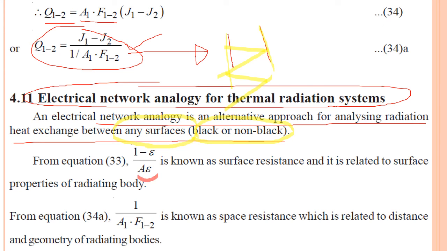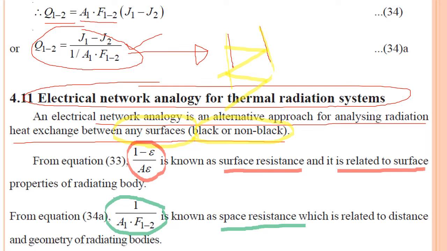So in the next video we will discuss this simple approach where 1 minus epsilon divided by A epsilon is known as the surface resistance and 1 upon A1 F12 is known as the space resistance. The surface resistance is related to the surface property of the radiating body, whereas the space resistance is related to the distance and geometry of the radiating body.